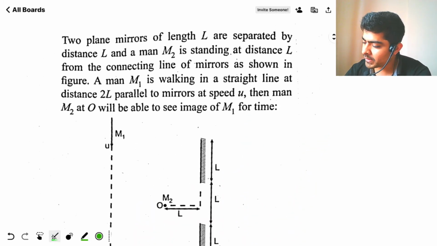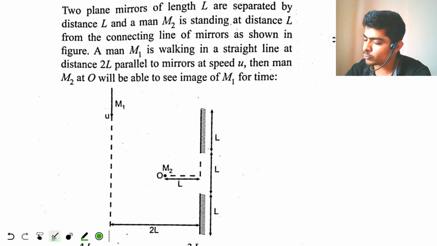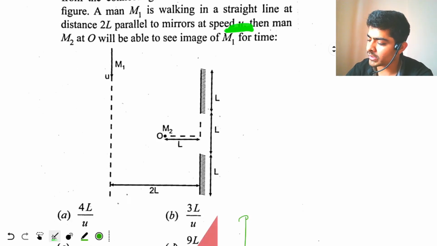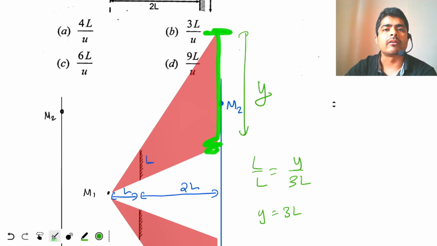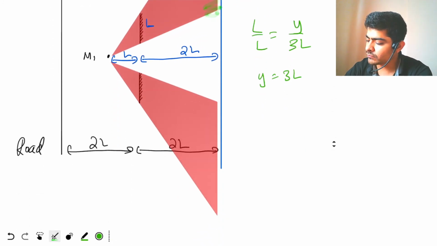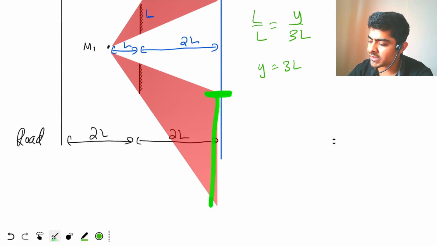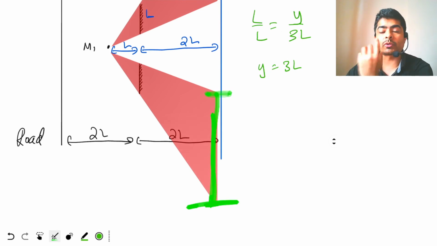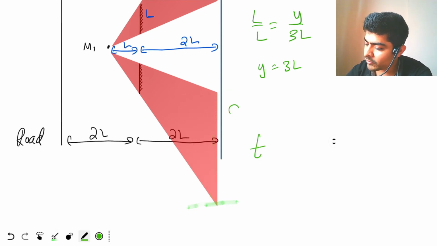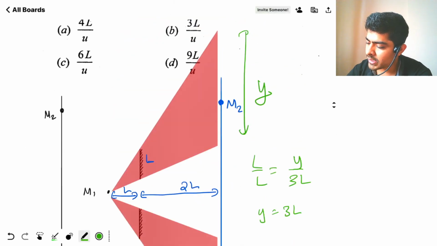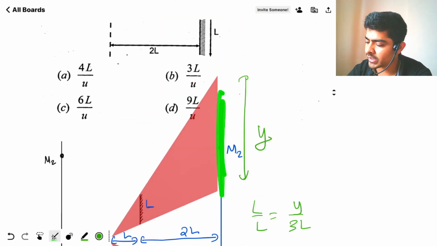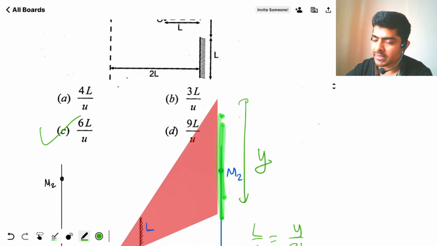Now what is the speed of the person M1? It is u. So the time taken to cover this distance y will be y by u, that is 3L by u. And again to cover this other distance will be 3L by u. So the total time for this length is 3L by u, and the time for this length is also 3L by u, so the total time taken will be 6L by u.